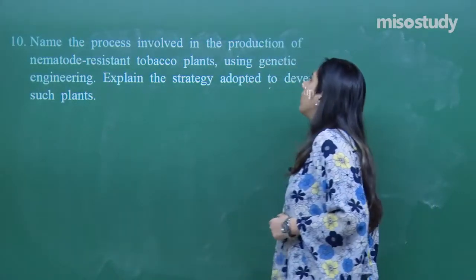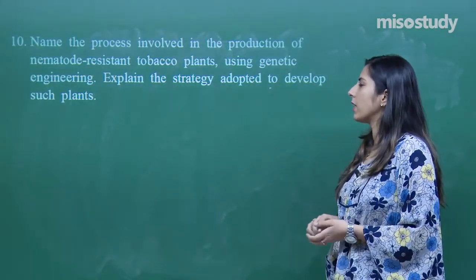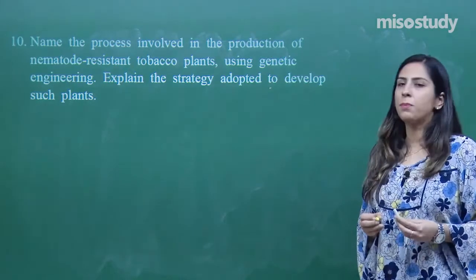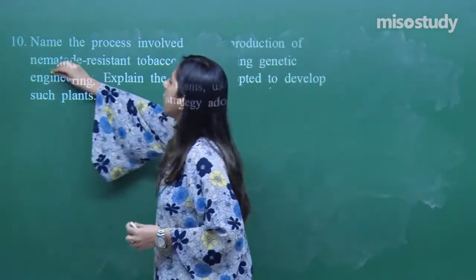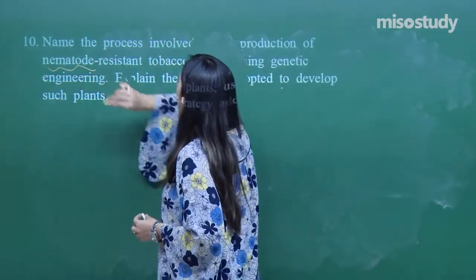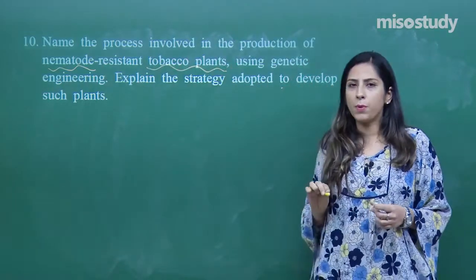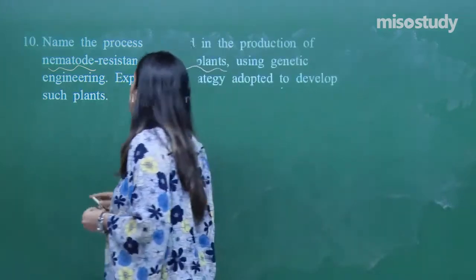Name the process involved in the production of nematode resistant tobacco plants using genetic engineering. Explain the strategy which is adopted to develop such plant. Now here in the question it is mentioned a nematode is there and that affects a tobacco plant. Now we have prepared a nematode resistant tobacco plant. What is the name of that nematode?